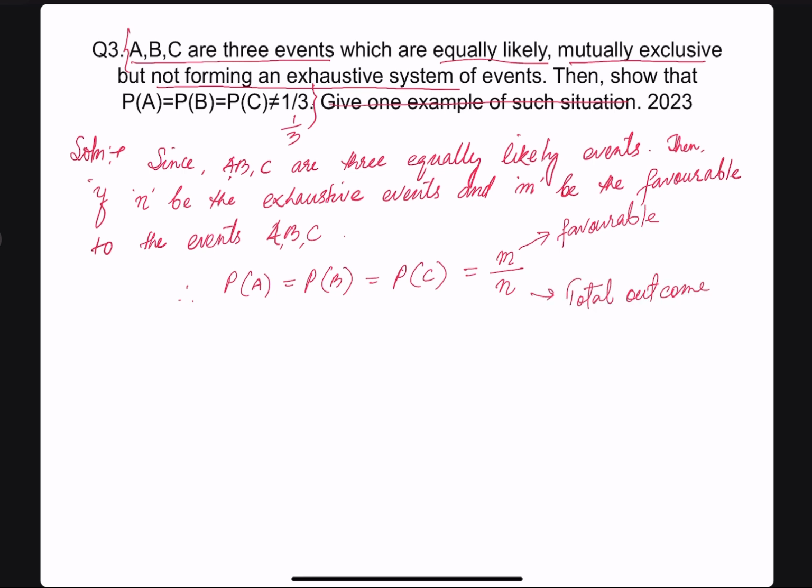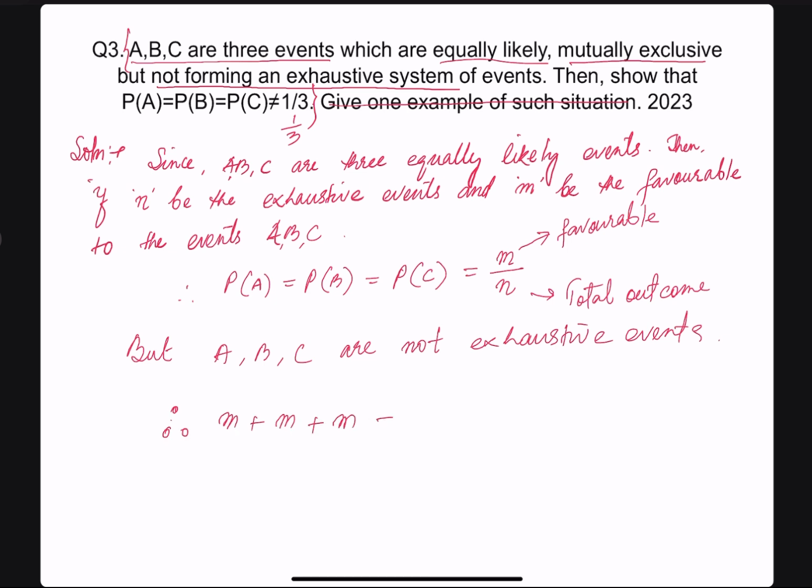But we know that A, B, and C are not exhaustive. Therefore, M plus M plus M is not equal to N. Why? Because they are not exhaustive. Then what can we say? We can say thrice M is not equal to N. Then we have M is not equal to N by 3. Now let me write it like this. I will transfer this N to the other side.